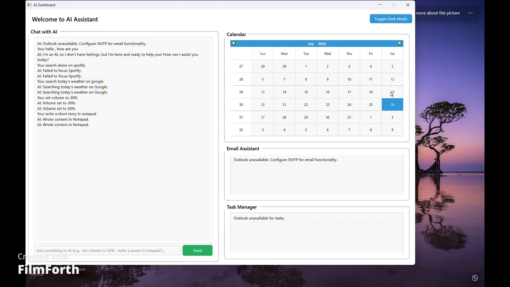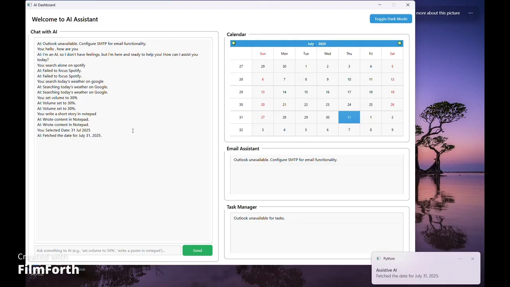And also the SMTP is a kind of fallback mechanism if Outlook doesn't work, and both of them must be configured as per your Windows. As you can see, it is mentioning the selected date is 31st July.